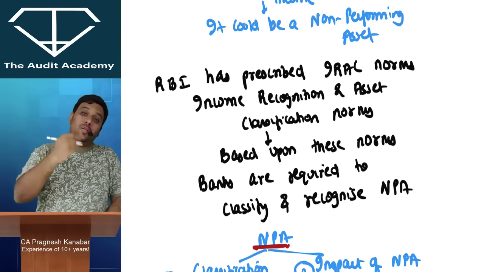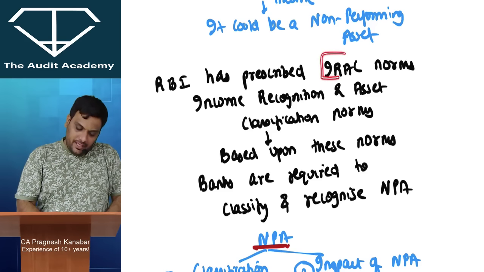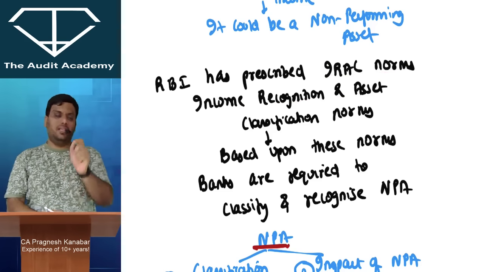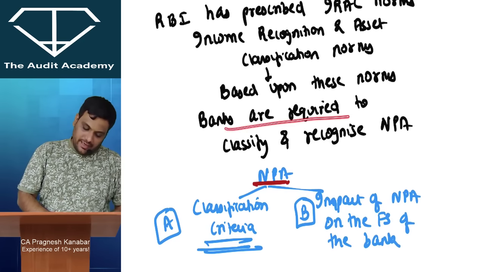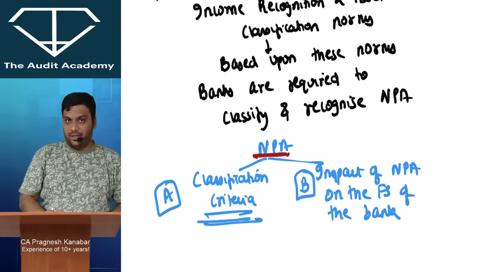But I want you to speak proper English. RBI has prescribed IRAC norms. IRAC means Income Recognition and Asset Classification norms. Based upon these norms, banks are required to classify and recognize NPA.